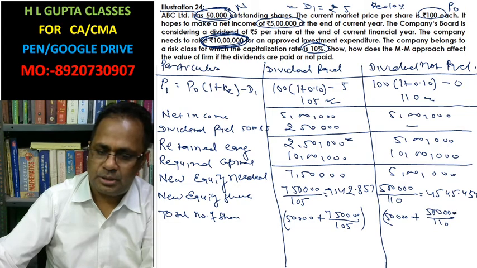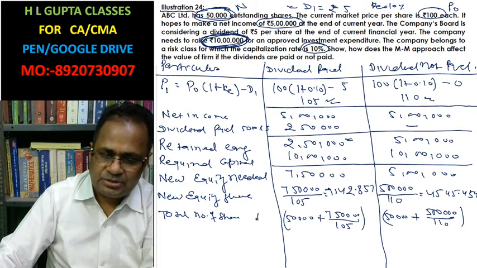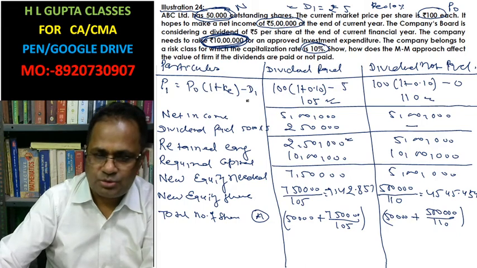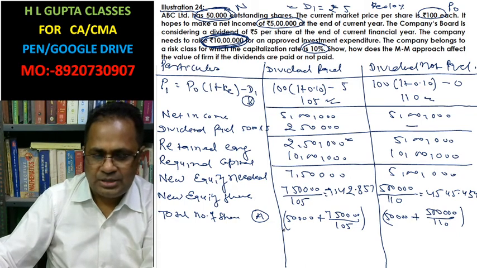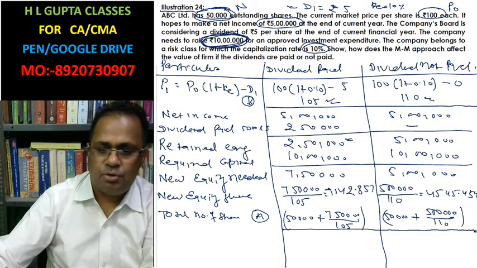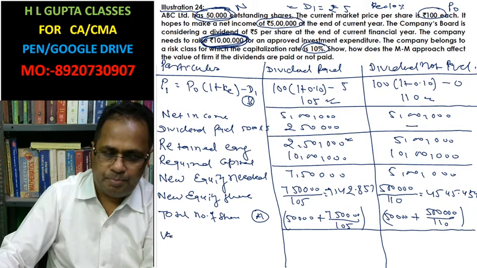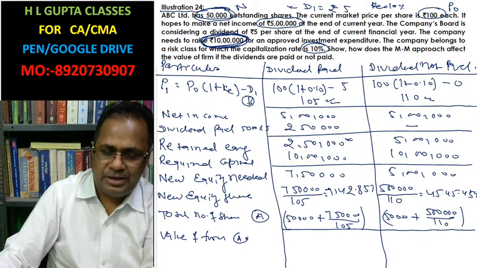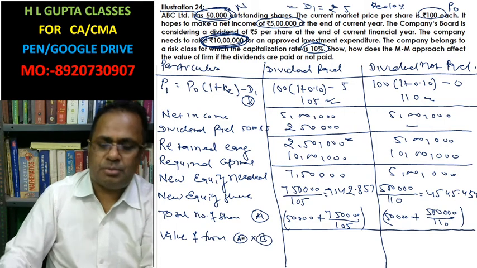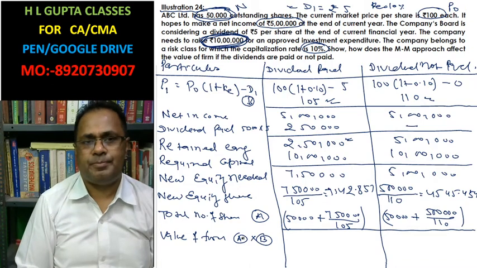Total number of shares, look at it, this is your A. Market price is assumed as B. After this, you can calculate the value of the firm. Value of firm is A into B. The value of the firm is calculated like this.